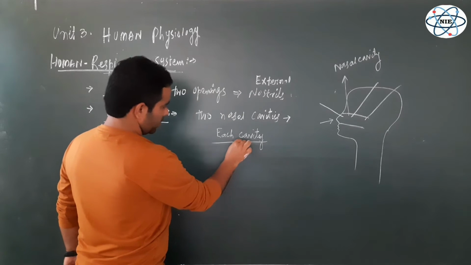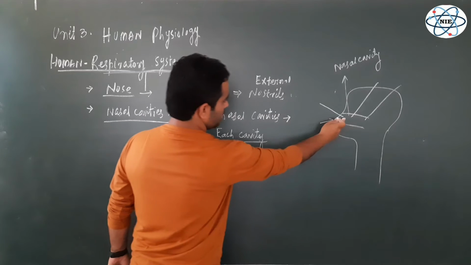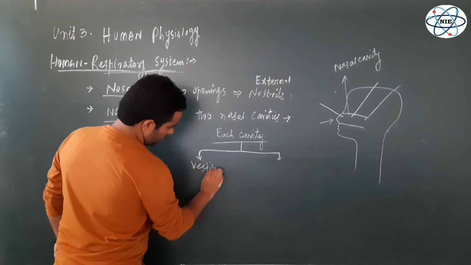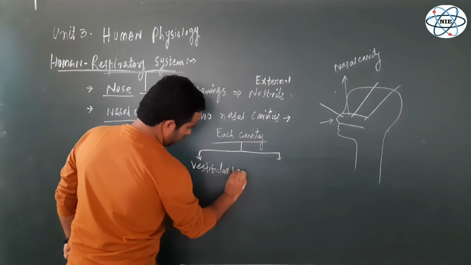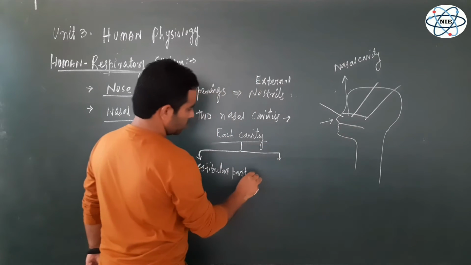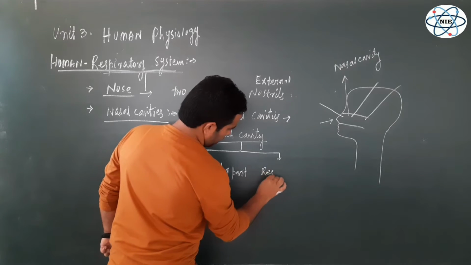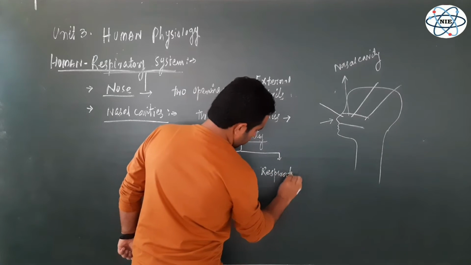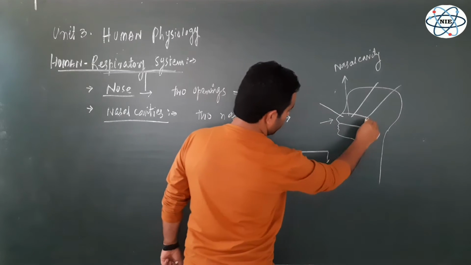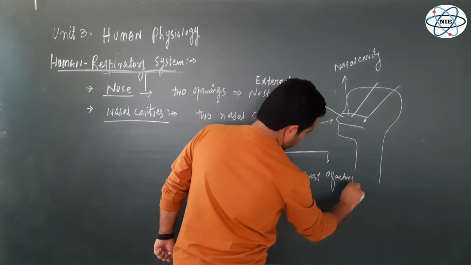So each nasal cavity has how many regions, guys? Three regions. First is the anterior region, this one, known as the vestibular part. Another is the middle one, known as the respiratory part. And the last one, the posterior portion here, is known as the olfactory part.